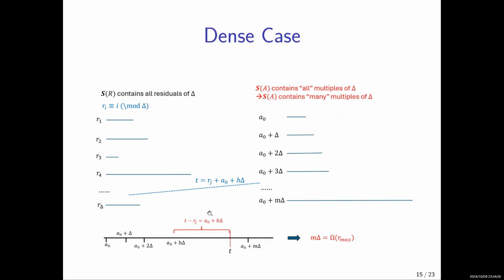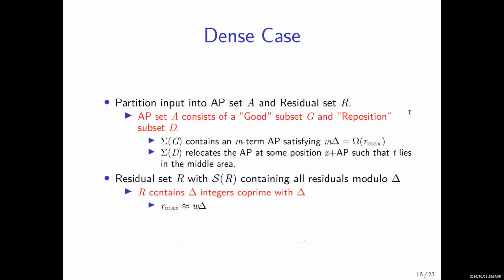In this way, we only need to make sure that this AP covers a wide range whose length is at least R max, the largest residue. Following this idea, what we can do is to partition the input into the AP set and a residue set.